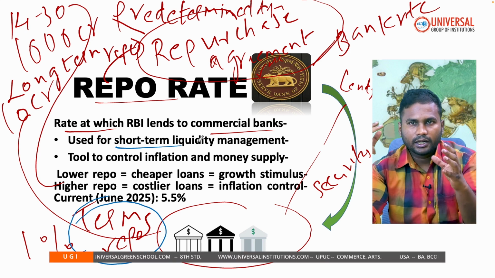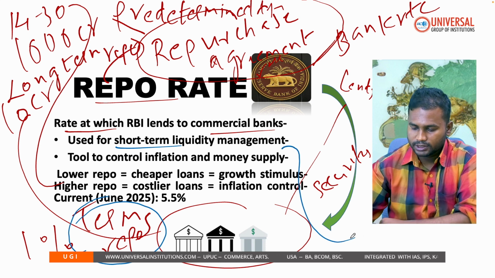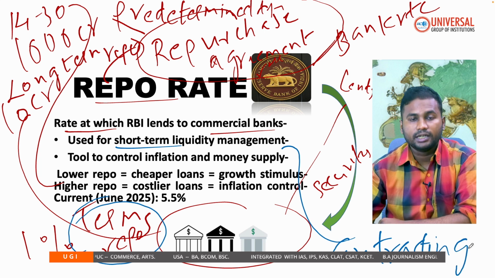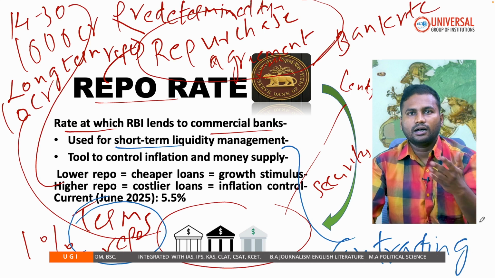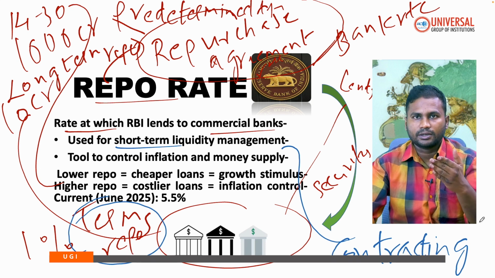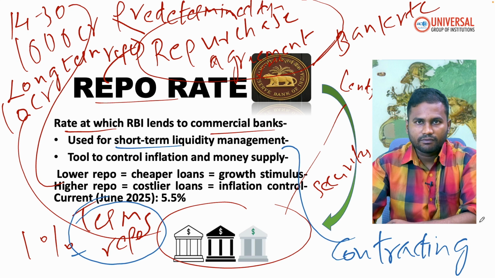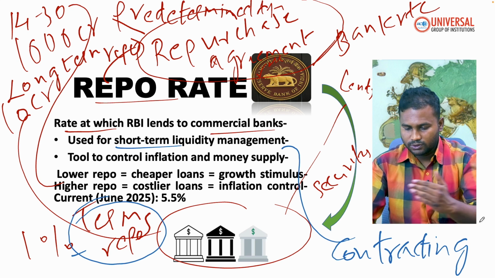If they want to control money supply, they have to use what kind of policy? Contractionary policy, contracting the loan or money supply by increasing the repo rate. When repo rates are higher, commercial banks will have less incentive to borrow.